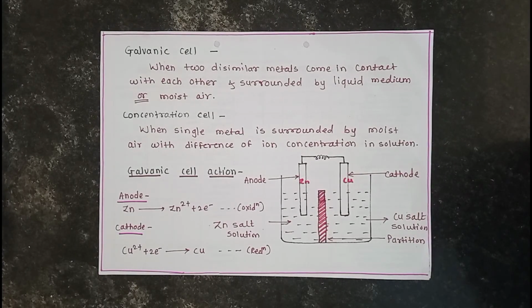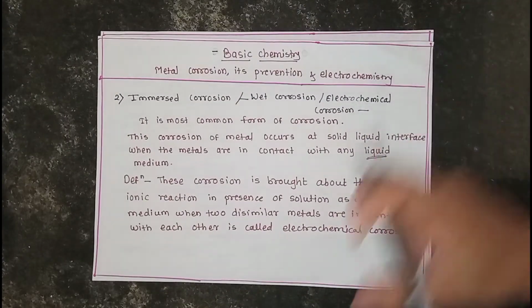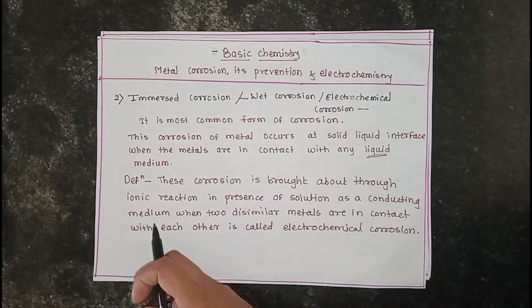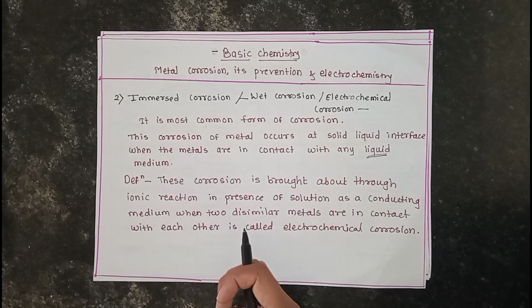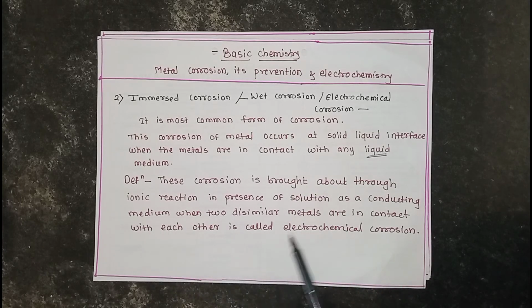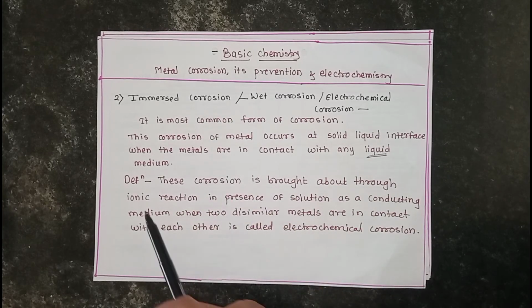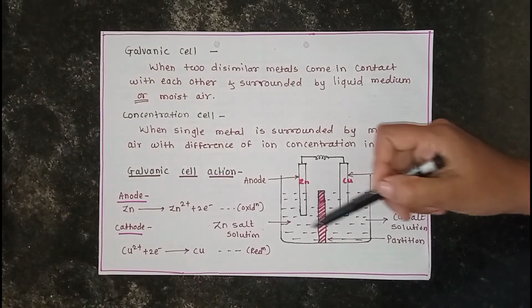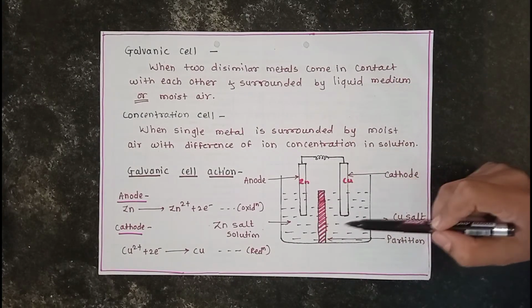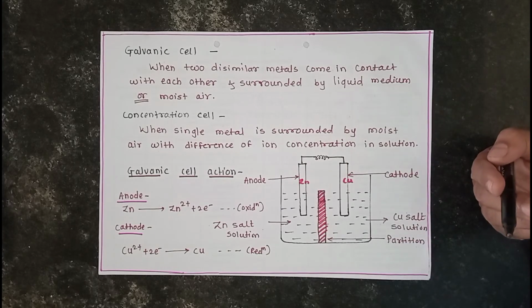The definition of immersed corrosion is: this corrosion is brought about through ionic reactions in the presence of a solution as a conducting medium when two dissimilar metals are in contact with each other. It is called electrochemical corrosion. When this corrosion takes place, ionic reactions are carried out in the presence of the electrolyte solution. When do the ionic reactions occur?